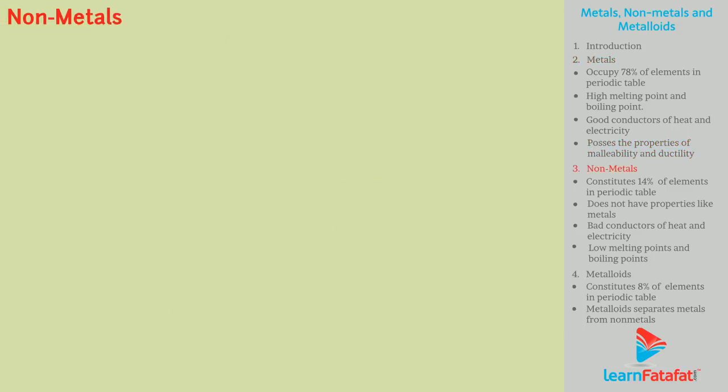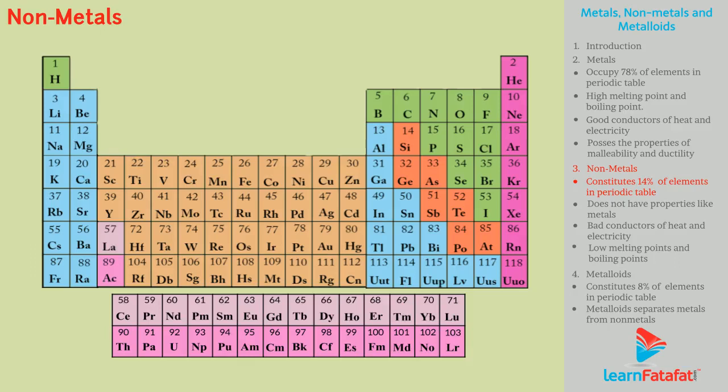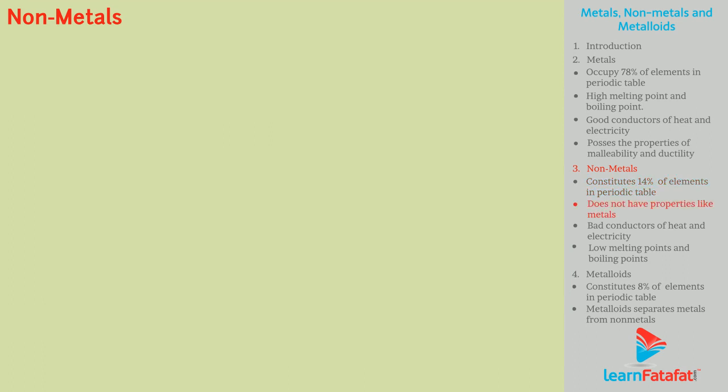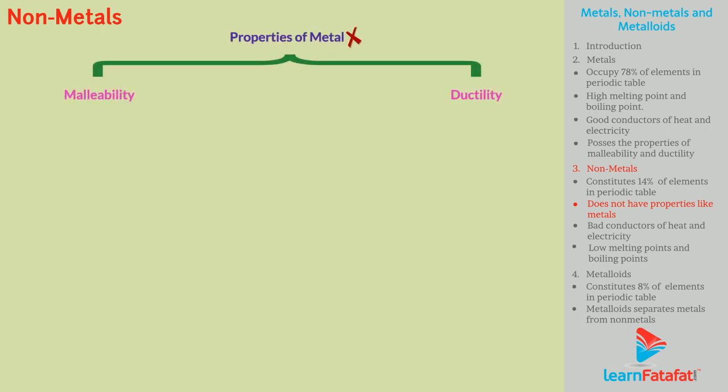Non-metals. Non-metals are present at upper right of periodic table. Non-metals constitute approximately 14% of elements in periodic table. Non-metals are usually solid or gases at room temperature. We call these elements non-metals because they do not have properties like metals.